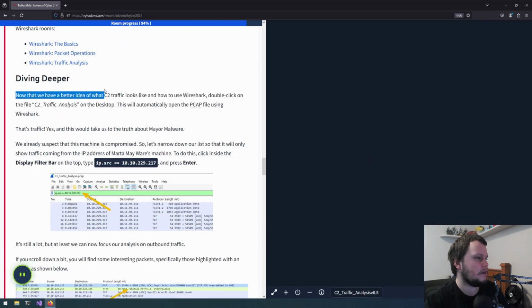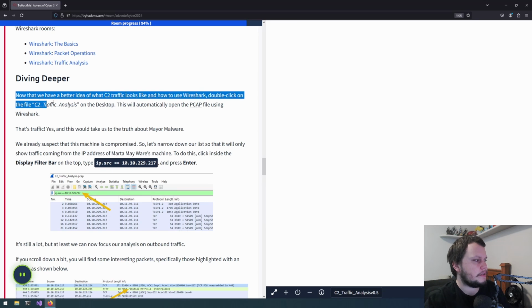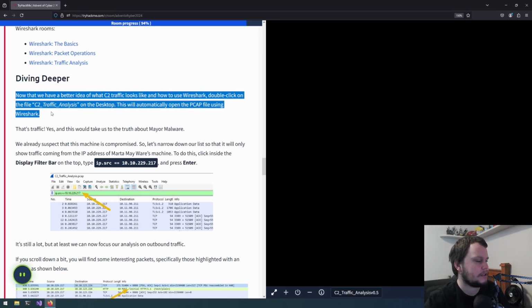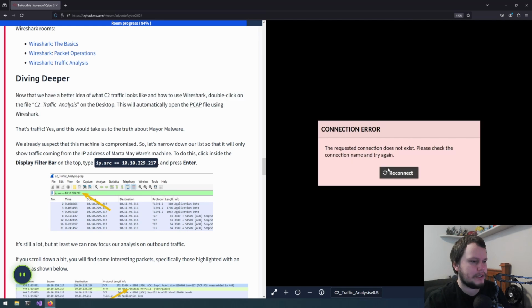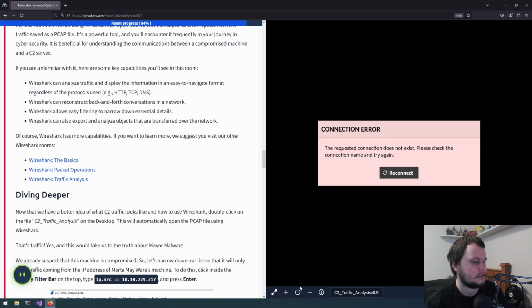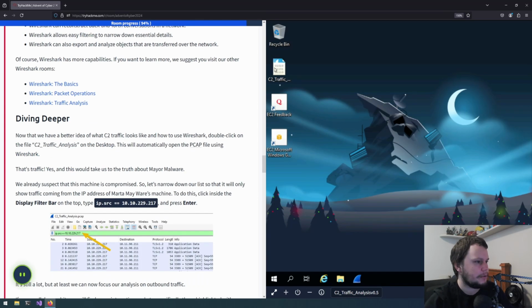Now that we have a better idea of what C2 traffic looks like and how to use Wireshark, double-click on the C2 traffic analysis on the desktop. This will automatically open the PCAP file using Wireshark. And I'm getting connection issues with it. Okay, well, I guess I have to restart this thing again. Okay, so it's now loaded back up, so we'll go to the C2 traffic analysis.